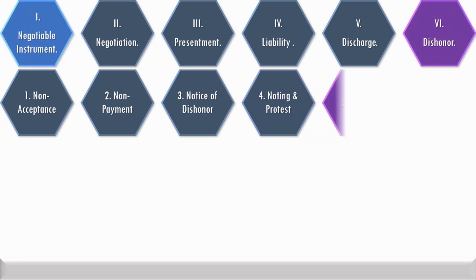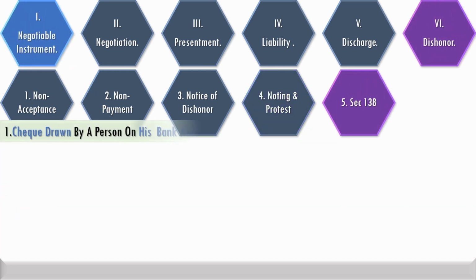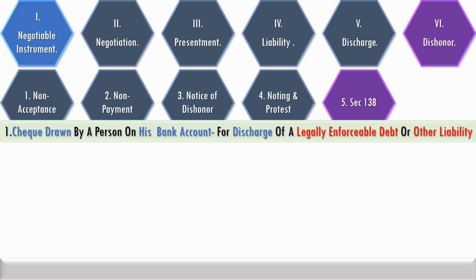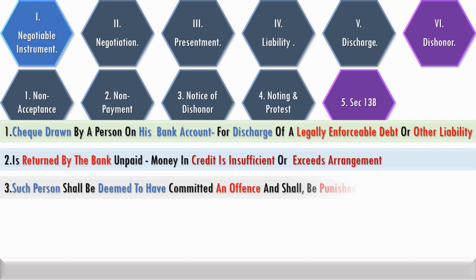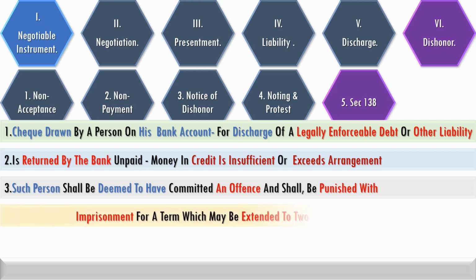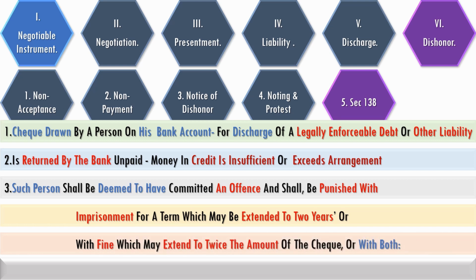Remedy under Section 138 is available when the check drawn by a person is for discharge of a legally enforceable debt or other liability and is returned by the bank for reasons of credit not sufficient or exceeds arrangement. Such person shall be deemed to have committed an offence and shall be punished with imprisonment for a term which may extend to 2 years or fine which may extend to twice the amount of the check or with both.